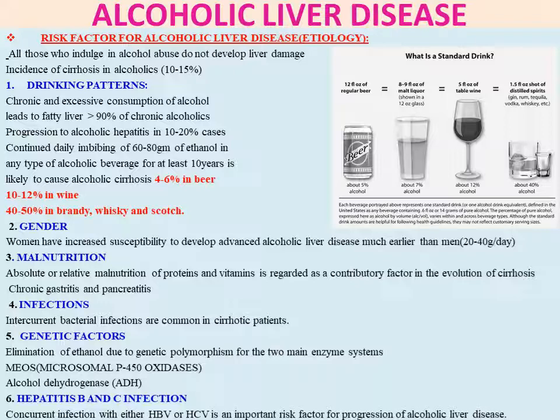Then infection. So the fourth point is infection, the fourth risk factor. Intercurrent bacterial infections are common in cirrhotic patients. So infections are common in the cirrhotic patients.